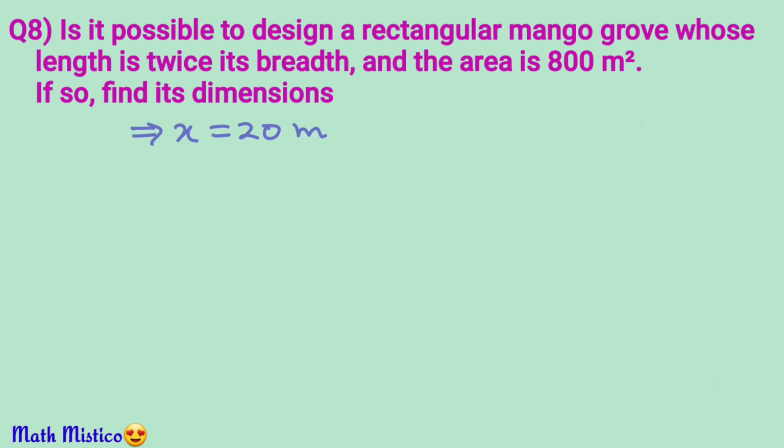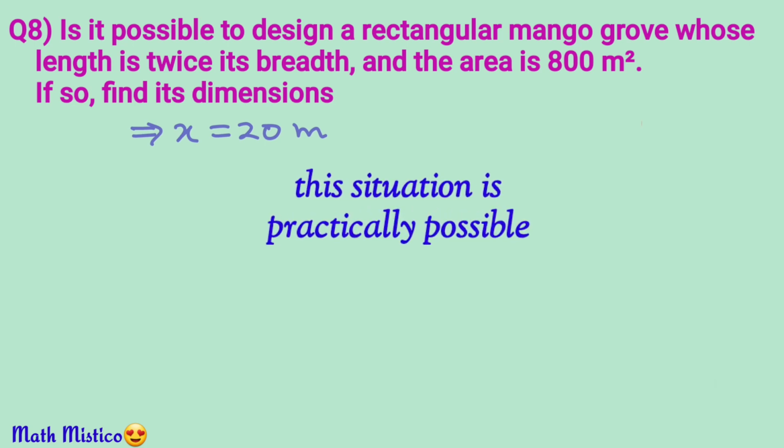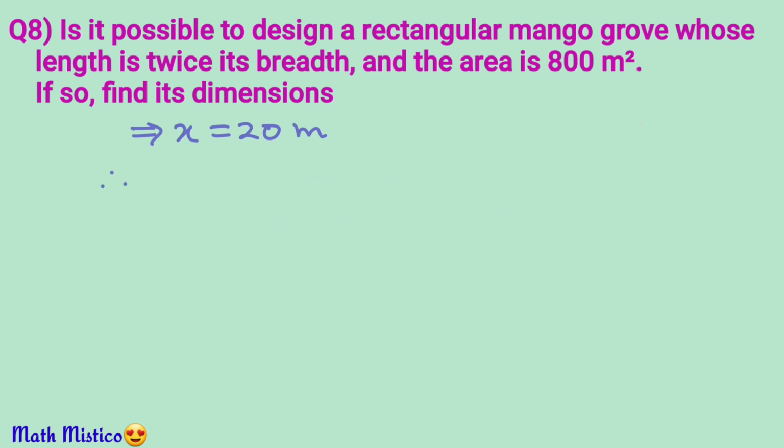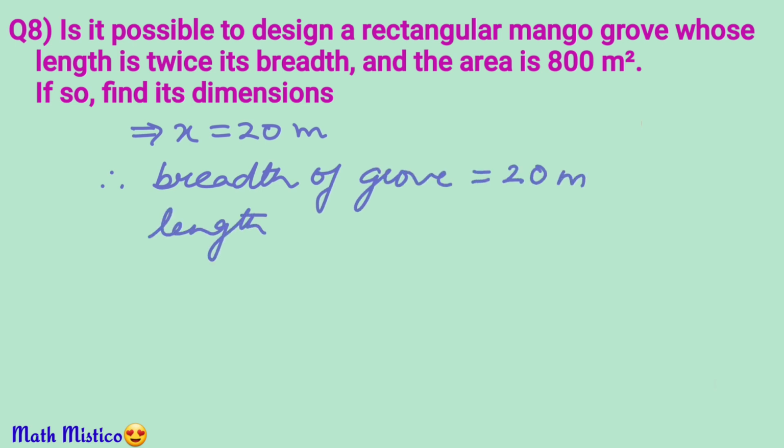So we have obtained a real value of x that satisfies this quadratic equation. This means that it is possible to design such a grove with these given conditions, and its breadth will be 20 meters and length will be 2 into 20, that is 40 meters.